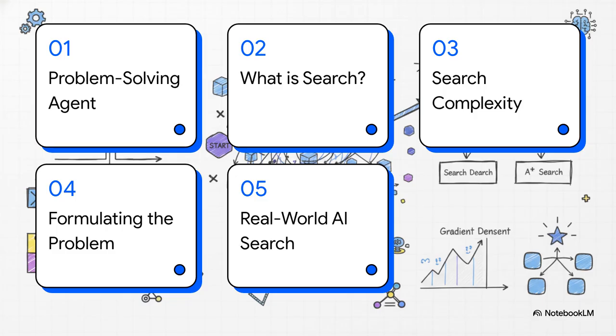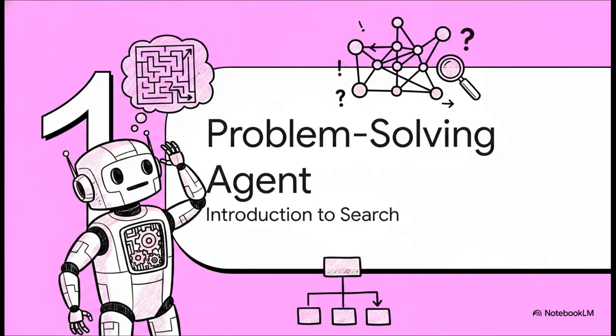First, we'll clearly define what a problem-solving agent actually is. Then, we'll unpack what search really means in this context. Figure out how to measure success through search complexity, learn how to formulate a problem, and finally, look at how all of this scales up in real-world AI search. Starting off with Section 1, the problem-solving agent.